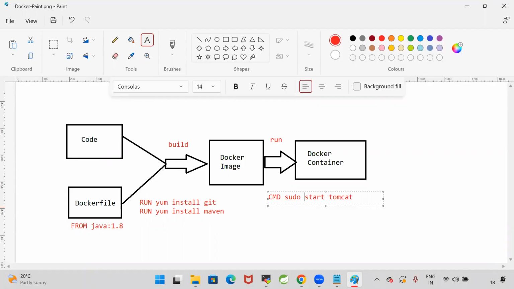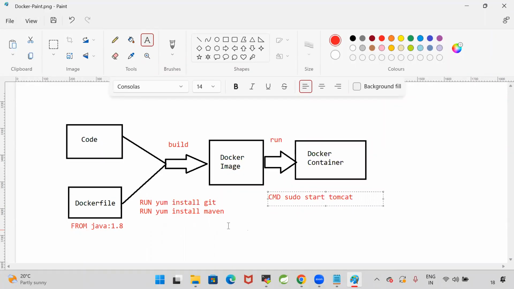When the container is creating, I want to tell Docker to start the Tomcat server to run my application. Already we copied the war file from the system to the Tomcat folder. In the Docker image, Tomcat will be available, and in that Tomcat my war file is copied. When the container is creating, I want to start the Tomcat.